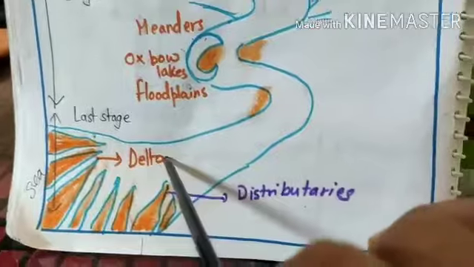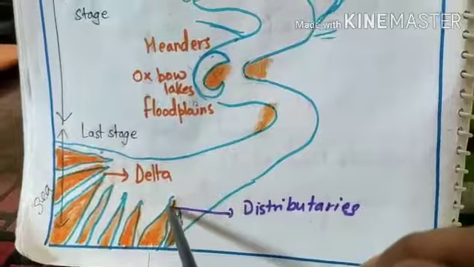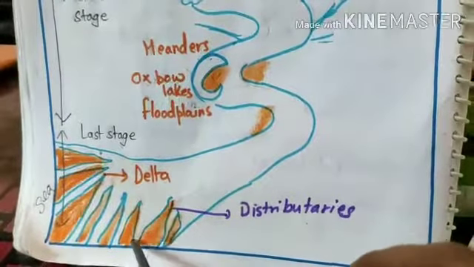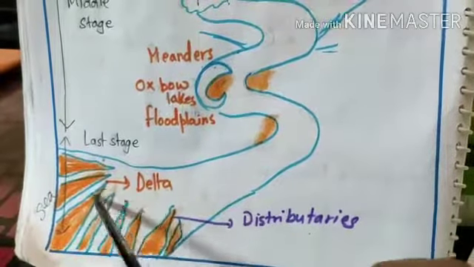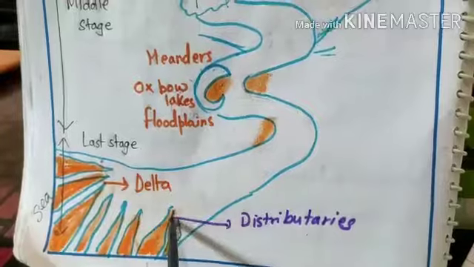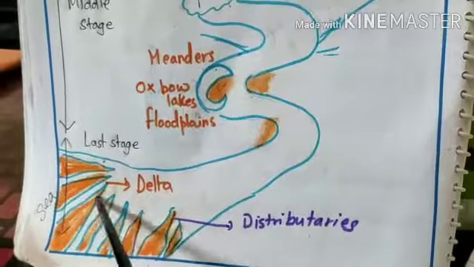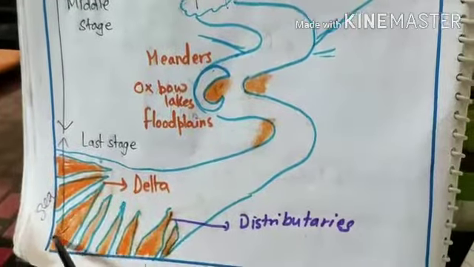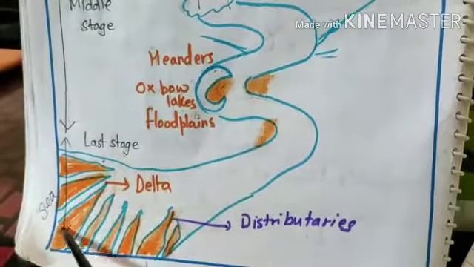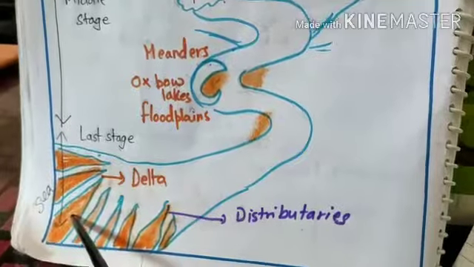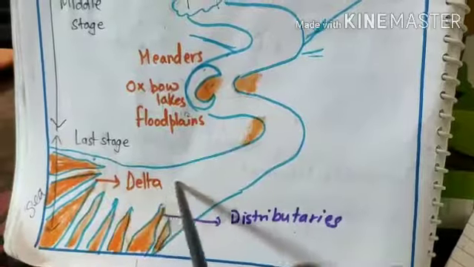The river becomes even slower, and it cannot carry even the finer particles with it. So it starts depositing them, and it starts to distribute in many small channels of water, and this is called distributary. तो नदी छोटी छोटी शाखाओं में बढ़ जाती है, जिसको distributaries कहते हैं. While it is depositing its valuable rocks and mineral particles, in this way a V-shaped land is created, which is called delta. So in the last stage, the river creates a delta, जो कि बहुत उपजाऊ होता है.